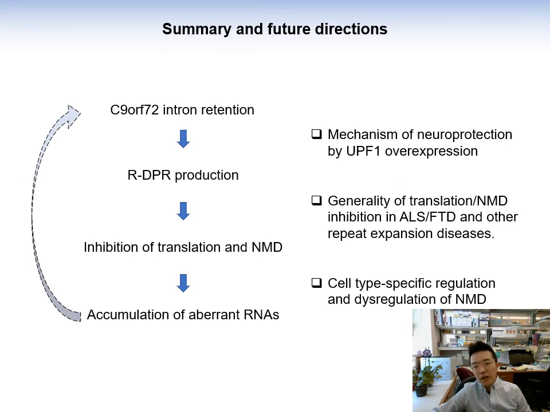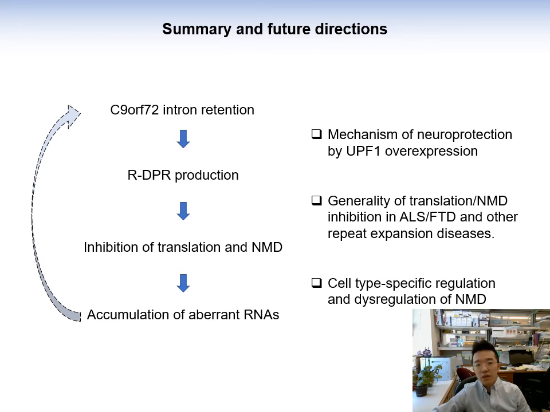In summary, we think that a major cause of the accumulation of misprocessed RNAs in C9 ALS/FTD patients is a global defect in translation and translation-dependent RNA surveillance, such as NMD. This global defect in NMD would presumably allow intron-retaining mRNAs to accumulate, including the C9orf72 mRNA that retains the repeat-containing intron 1, thereby initiating a vicious cycle that ultimately leads to neurodegeneration.